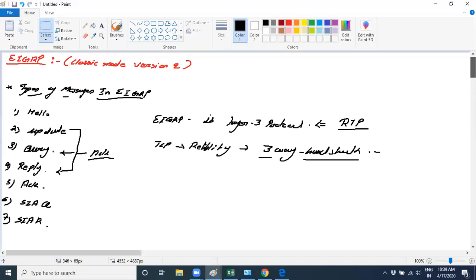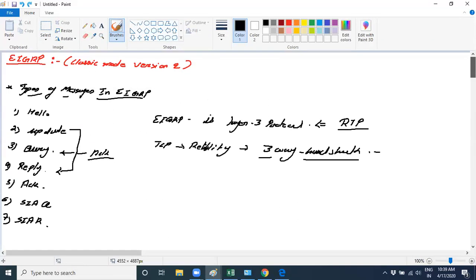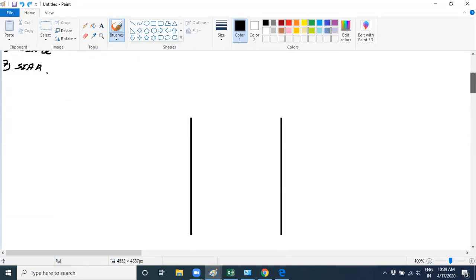So it's not going to use a layer 4 protocol. There is no concept. Even when you ping, it works on ICMP, layer 3. ICMP is a different thing.